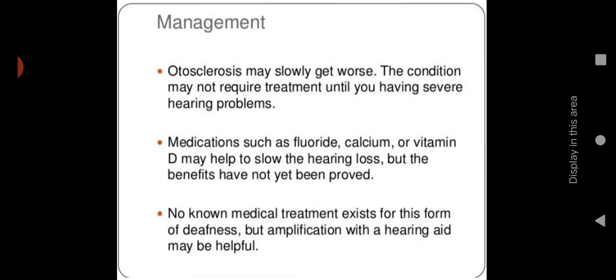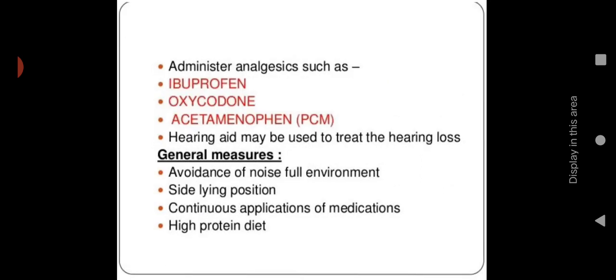No non-medical treatment exists for this form of deafness, but amplification with a hearing aid may be helpful. So medical management is not practiced. A symptomatic treatment will be there, and the main management is that we can use some hearing aid, so we can preserve the hearing ability. Then, for symptomatic treatment, administer analgesics such as ibuprofen, oxycodone, acetaminophen, which help to reduce the irritation or pain. Then, a hearing aid may be used to treat the hearing loss. The hearing aid will help to improve the hearing capacity.